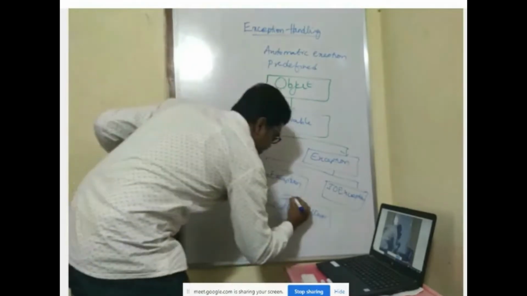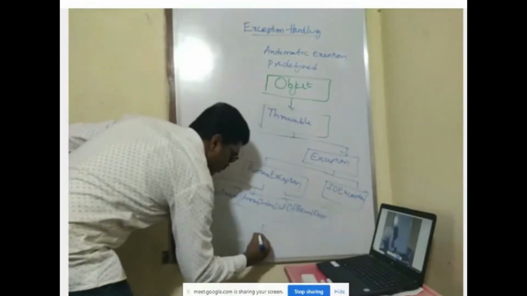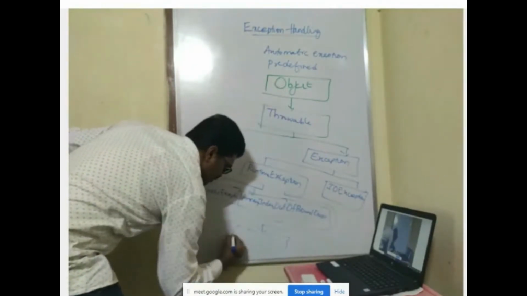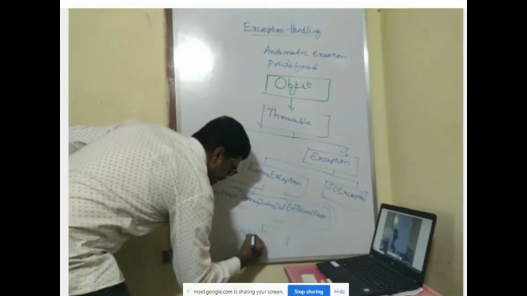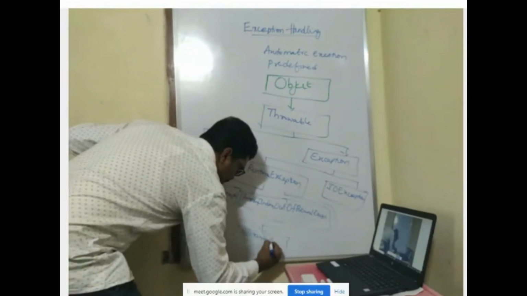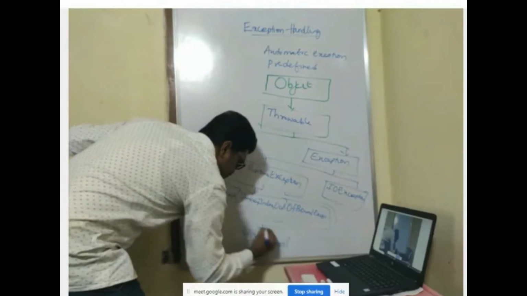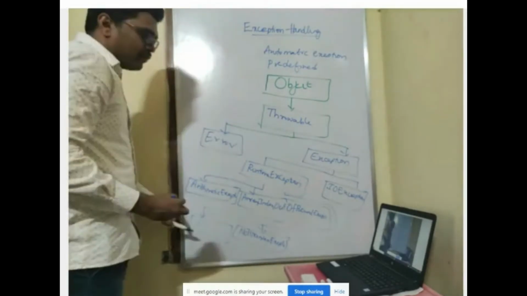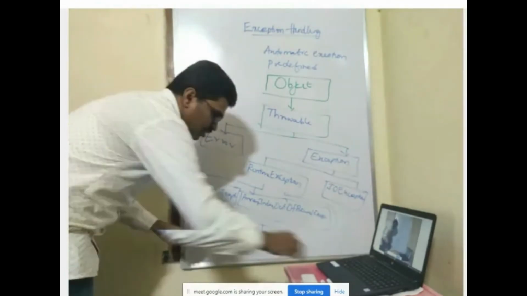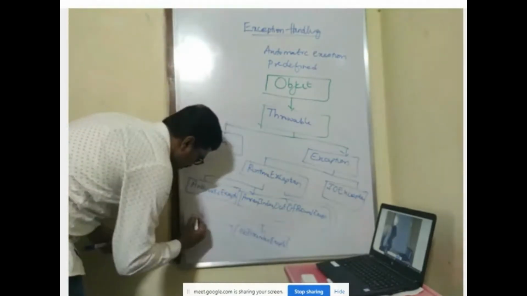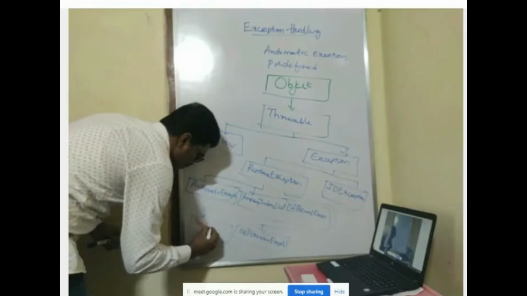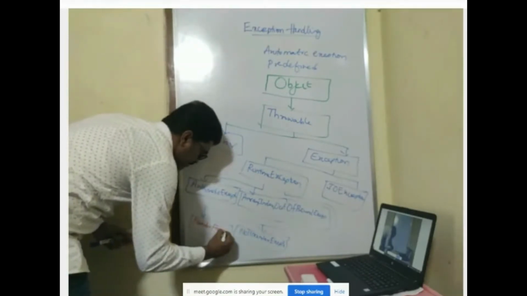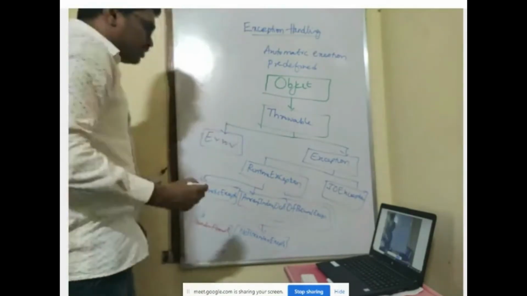Similarly, you have many others. One is Null Pointer Exception. Another one is Number Format Exception. You need not remember all the things.